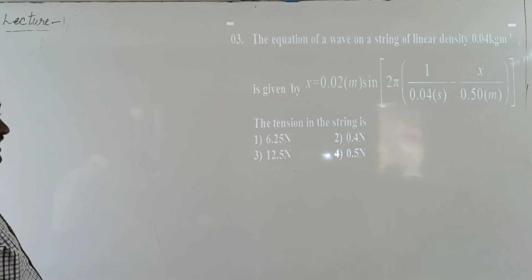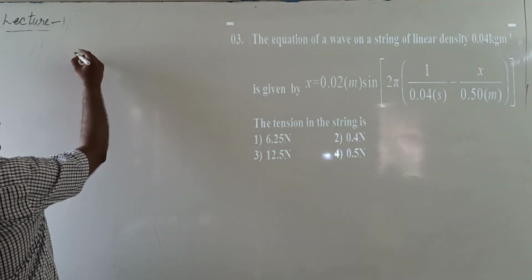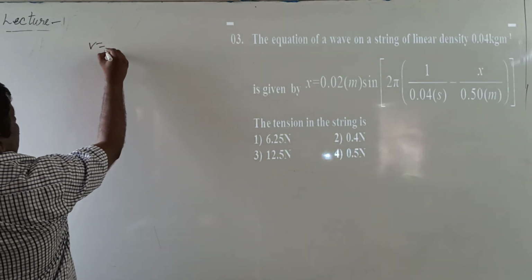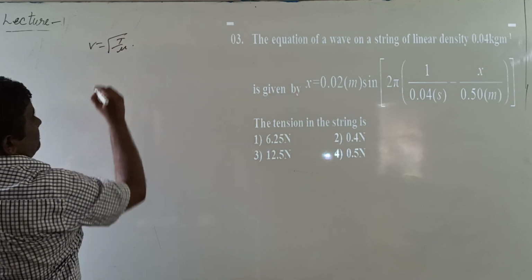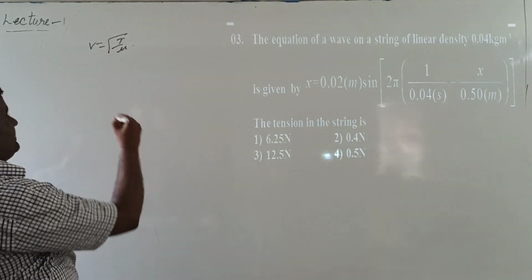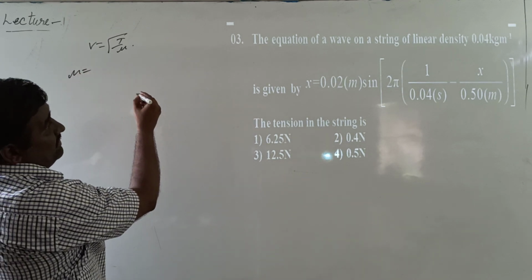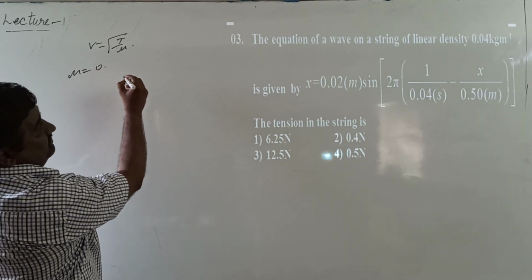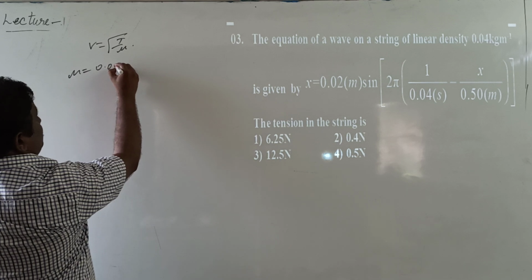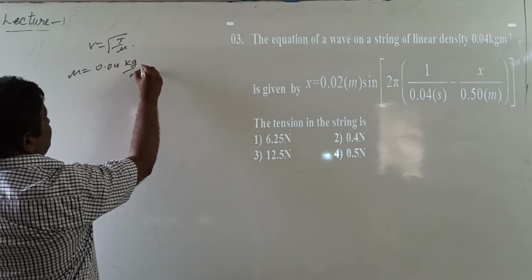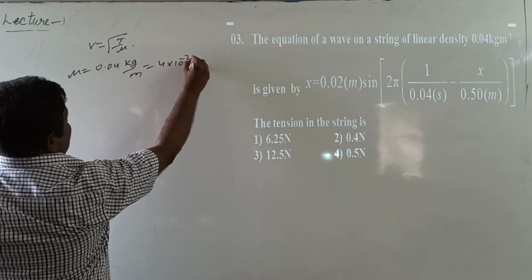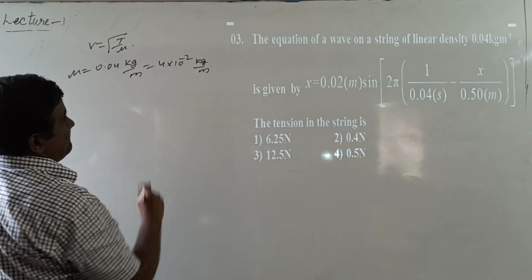The tension of the string means velocity of the wave v equal to root over T by mu. From the given data, linear density mu equal to 0.04 kg per meter, 4 into 10 power minus 2 kg per meter.